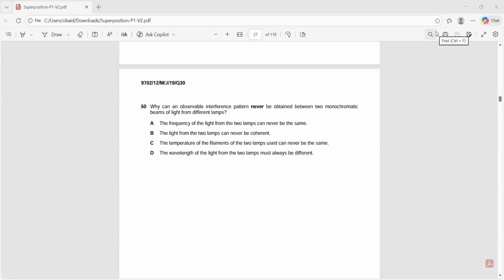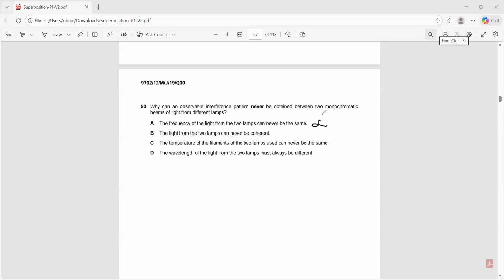Why can an observable interference pattern never be obtained between two monochromatic beams of light from different lamps? Now read the options one by one. The frequency of the light from the two lamps can never be the same. That's not possible; the frequency can be the same. The frequency depends on the time period and we can make it the same. So A is wrong.